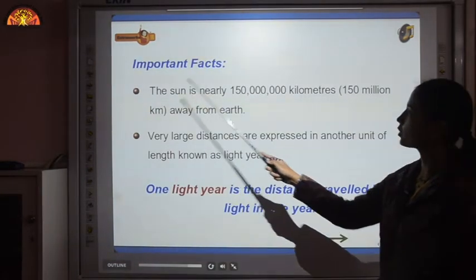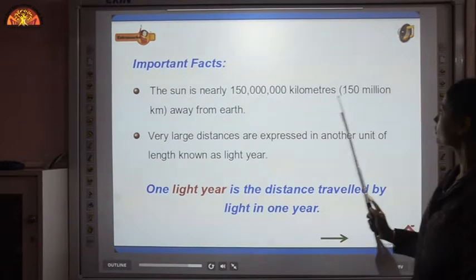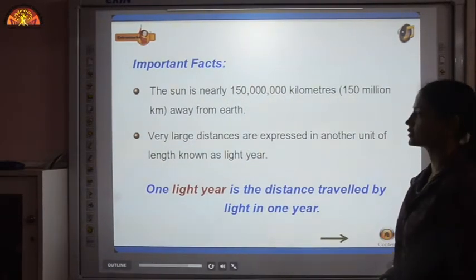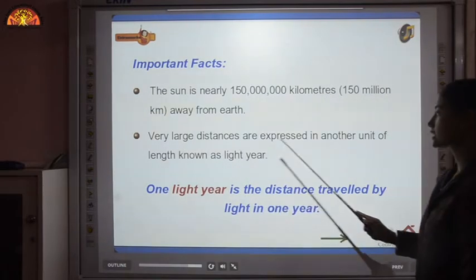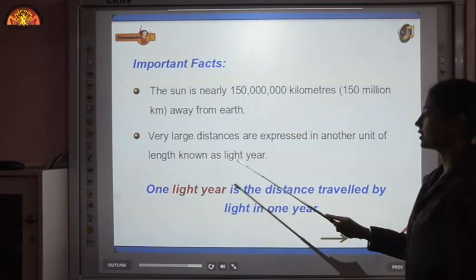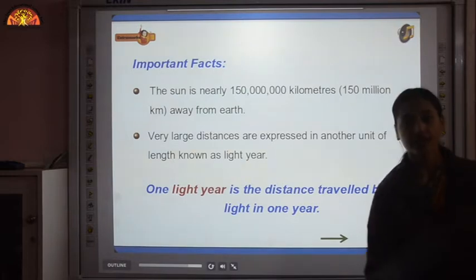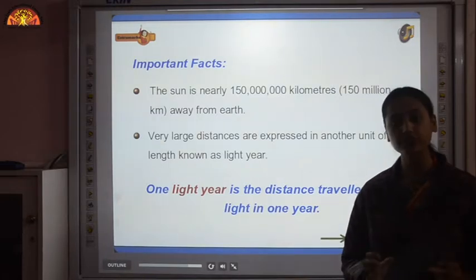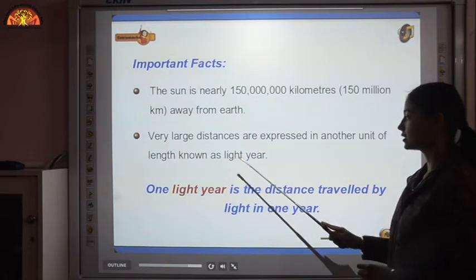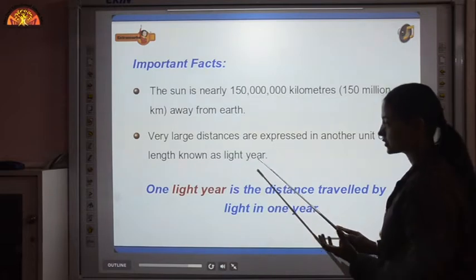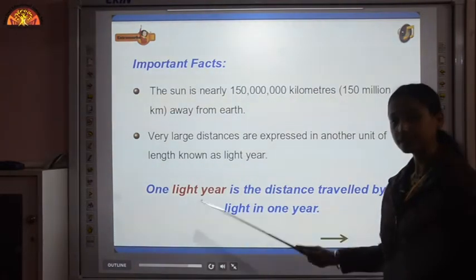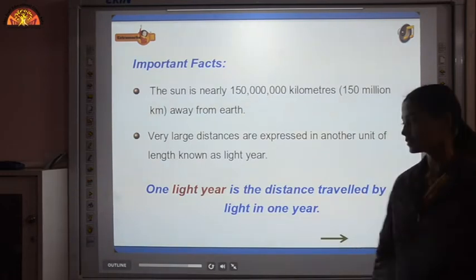Let's see a few important facts. The sun is nearly 150 million kilometers away from earth, yet it is closest to the earth's surface. Very large distances are expressed in another unit of length known as light year. Astronomical distances are very huge. We cannot express those in kilometers or miles. So a different unit of distance is taken, known as light year. Although year is written here, don't get confused, it is a unit of distance. We use light year to define astronomical distances.